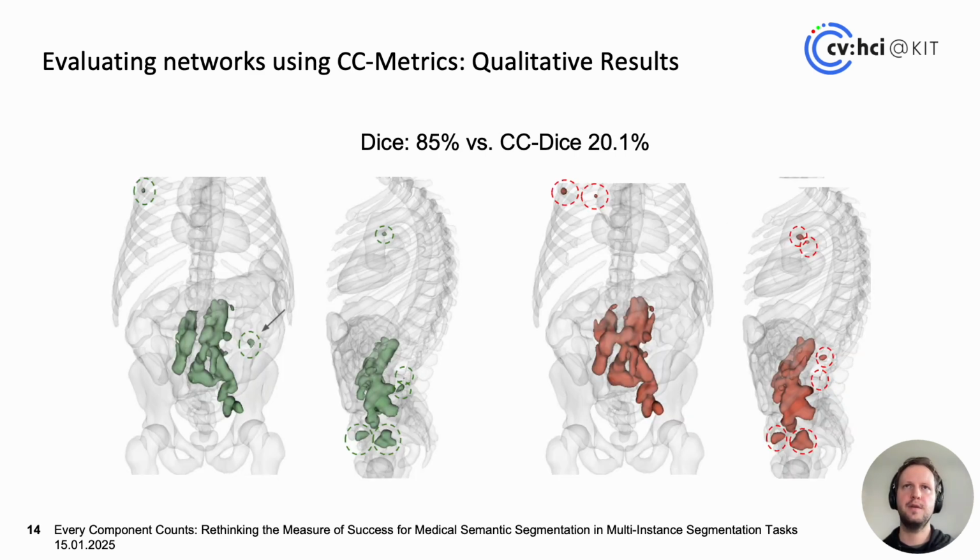On the other hand, we very often also have the case where Dice is a lot larger than CC Dice, and this is typically the case when we have a large tumor mass that is predicted okay-ish, but some of the small components and some of the small metastases are missed by the network.